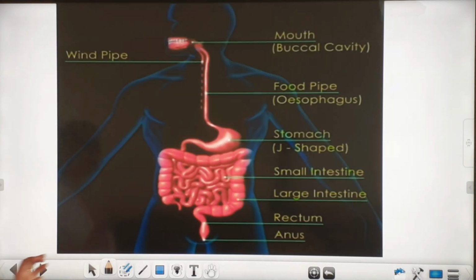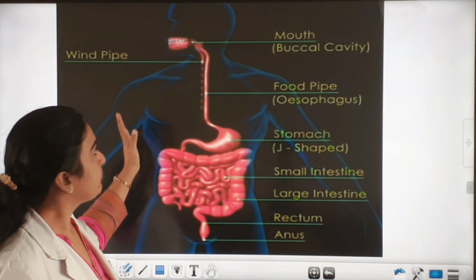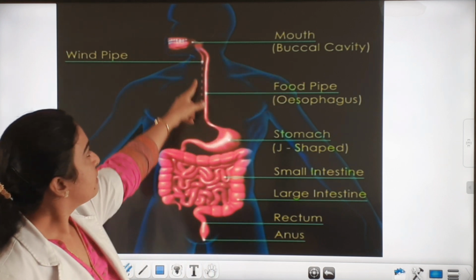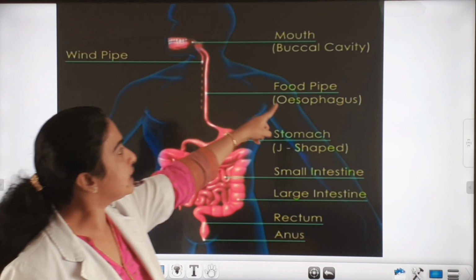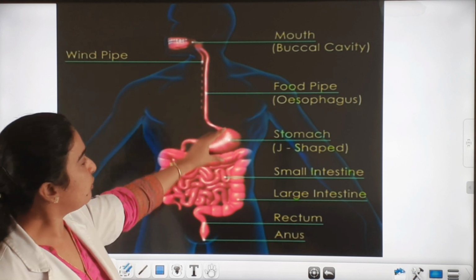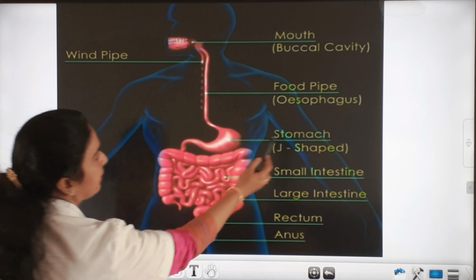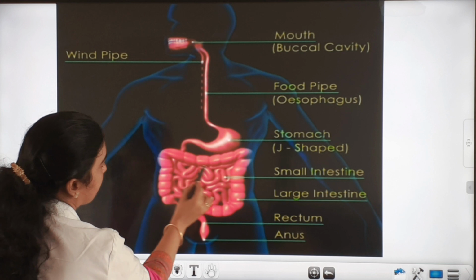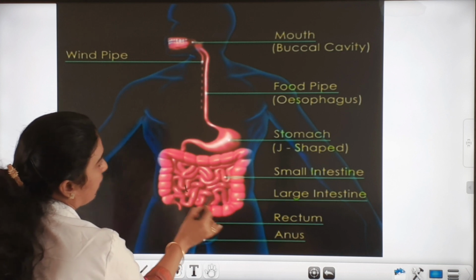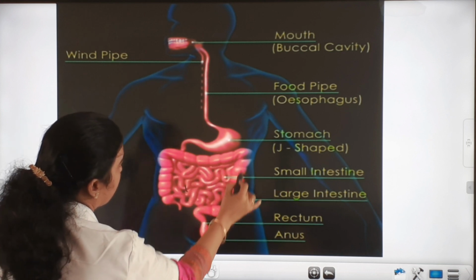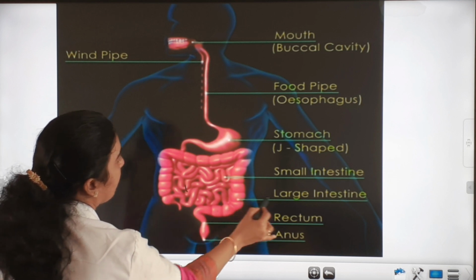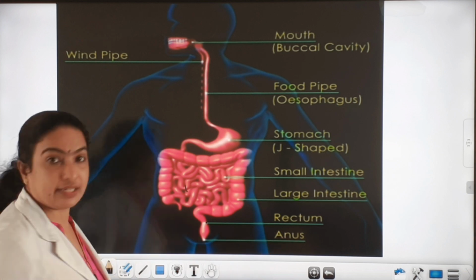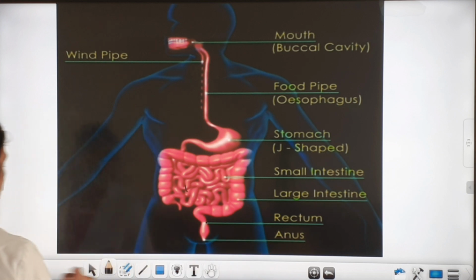Next we can see the organs. Here you can see the mouth or buccal cavity. This is the food pipe or esophagus. Then it is followed by a bag-like structure, the stomach. Stomach is followed by small intestine, and this large tube is the large intestine, this is the rectum, and this part is the anus. Is it clear?